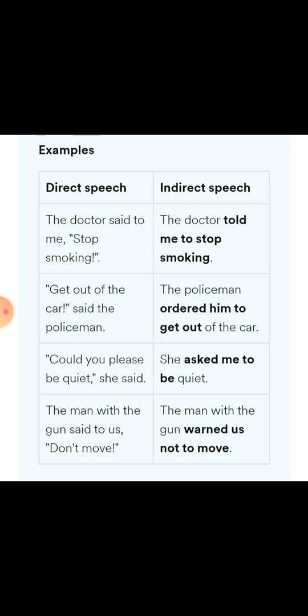So dear children, how will you identify whether it is a command or a request? In a request, please is mentioned, and the verb will come at the first. You will get to know that it is a command, an imperative sentence. Command and request sentences are called imperative sentences, and here the verb comes first. And you are connecting these sentences in indirect narration by to or not to.